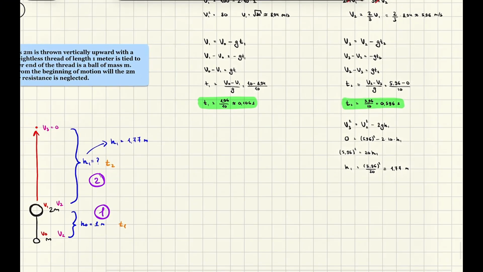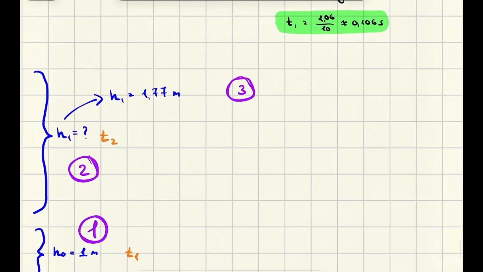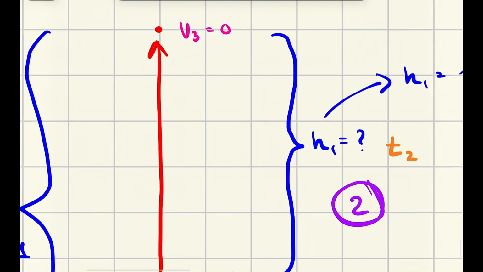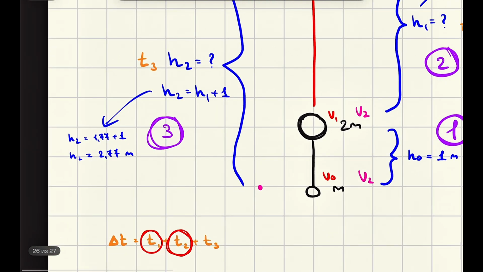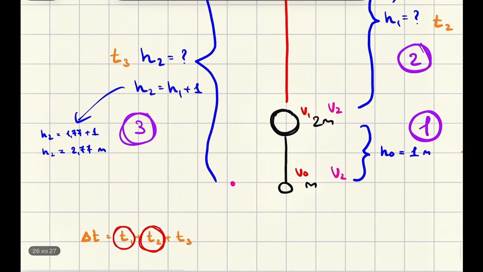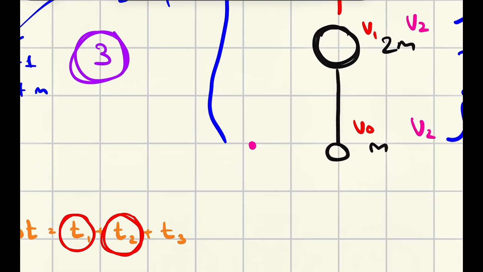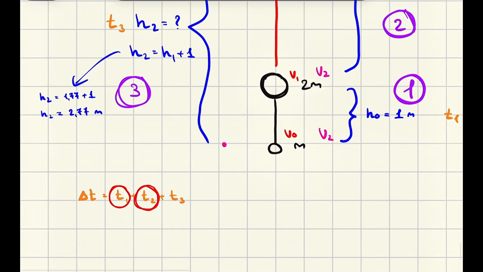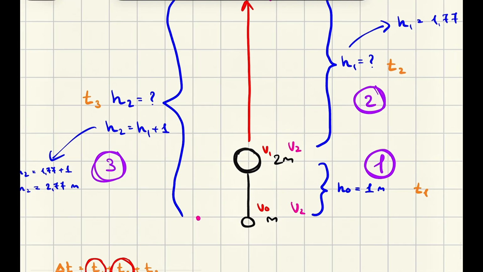Okay, and let's do the last part, the last time. It would be something like this. Okay, the third one. It starts with v0. It passes this entire distance. We are not interested in the last velocity that it would hit the ground. We are interested only in time, and we know the entire height.